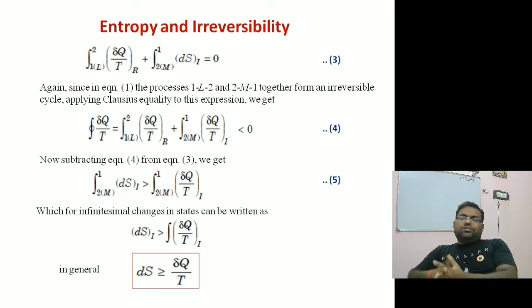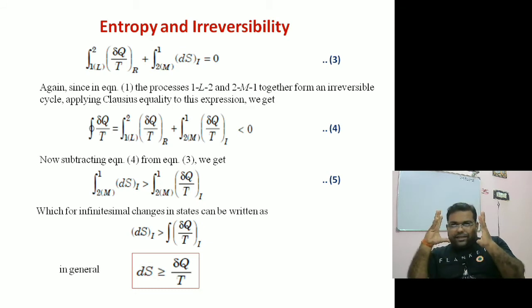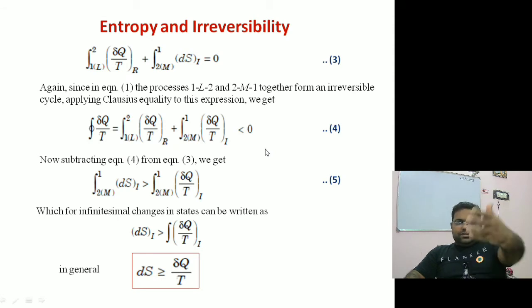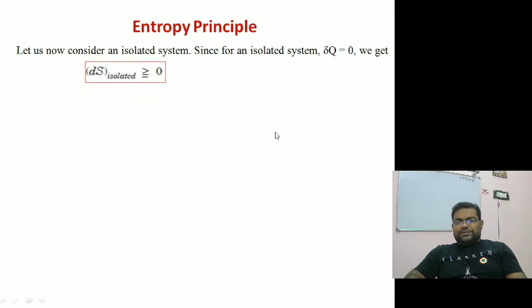This is the general statement of change in entropy. It will be exactly equal to dq by t in the case of a reversible process. If it is an irreversible process, then the change in entropy will be greater than dq by t. So is that clear? We have used the Clausius theorem here. As per the Clausius theorem, the cyclic integration of dq by t should be less than or equal to 0. It will be exactly equal to 0 for a reversible process and less than 0 for an irreversible process. That's what we used earlier as the Clausius inequality. So as per that, it cannot be greater than 0; that feasibility will vanish if it is greater than 0.